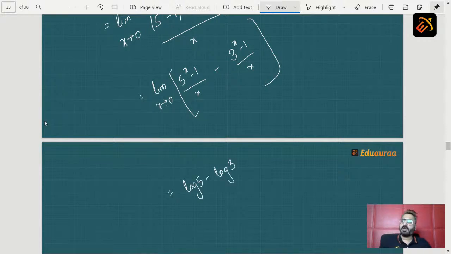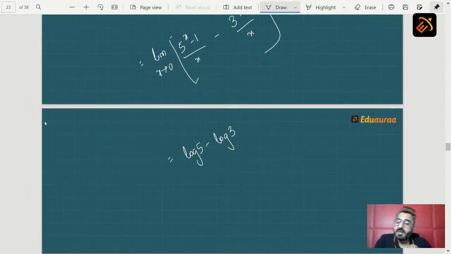Now students, tell me one thing. Log 5 minus log 3, will the answer be log 2? Yes? No. Your answer log 5 minus log 3 will not be log 2. Do not dare to write that, because if you do that it will be absolutely wrong. So here log 5 minus log 3, the final answer will become log 5 by 3. Laws of logs. So this is the reason I told you should have your basics strong. So students, I hope you understood how to solve this sum.